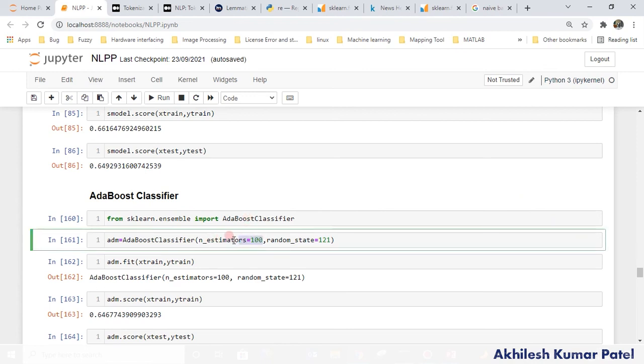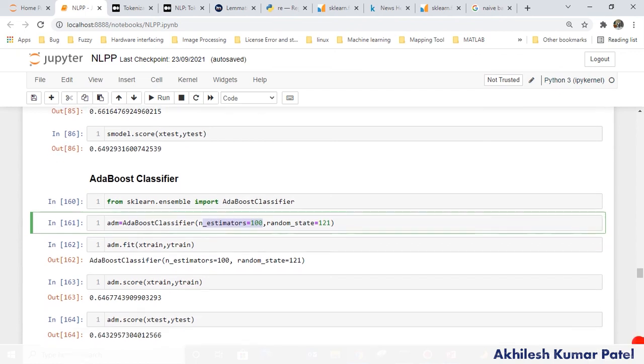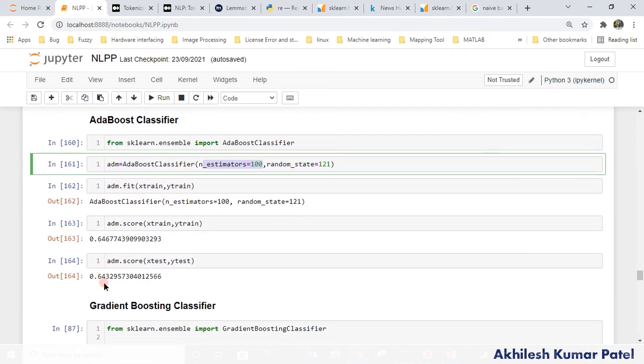These are the estimators: how many iterations, I mean trees, we want. And the default random state, because I don't want to change the sequence of training and testing data again. Okay, now we are fitting this. In this case, I am getting accuracy 64, and as I told, remember that it is designed in such a way that variability will decrease at every iteration, and you see we are getting a very robust model.